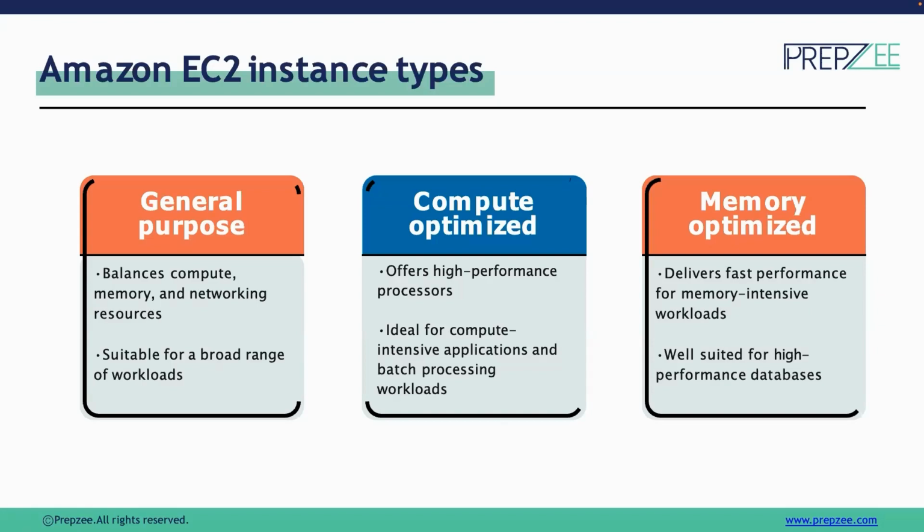Within general purpose, we have multiple instance families, T3, T4, T4A, and they may all come with different types of instances. For example, in T3 we may have the Intel processors, in T4 we have the AMD processors, and so on.